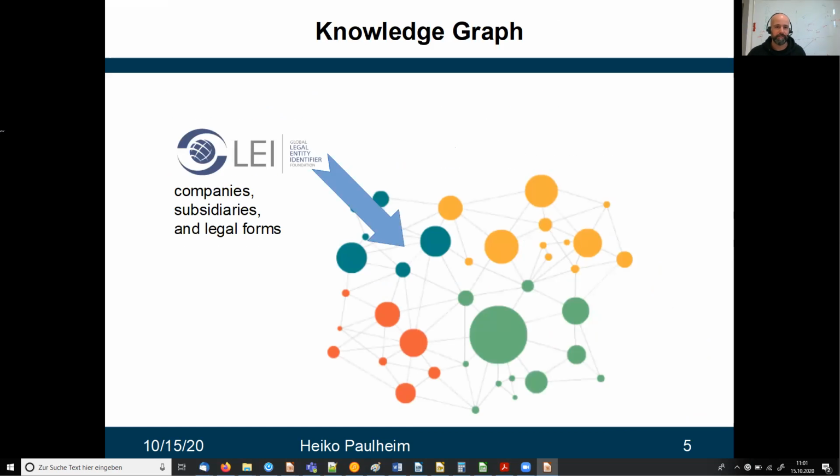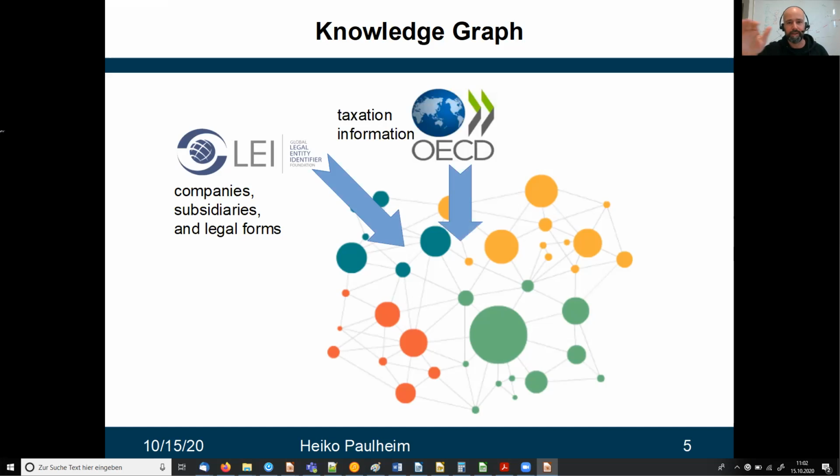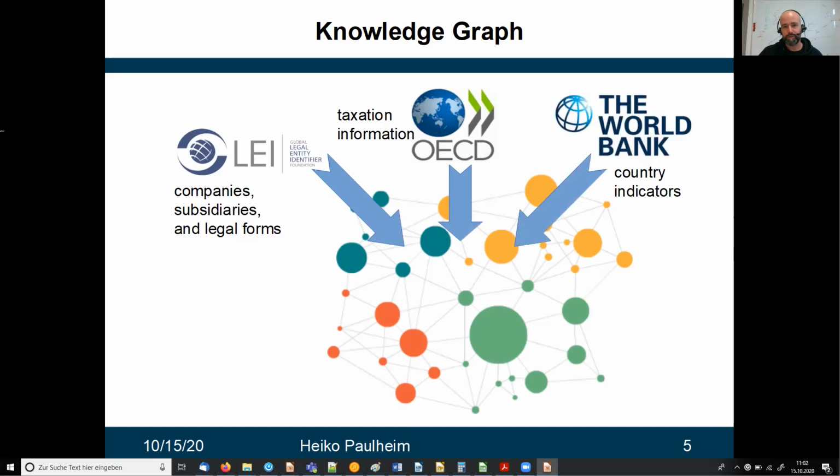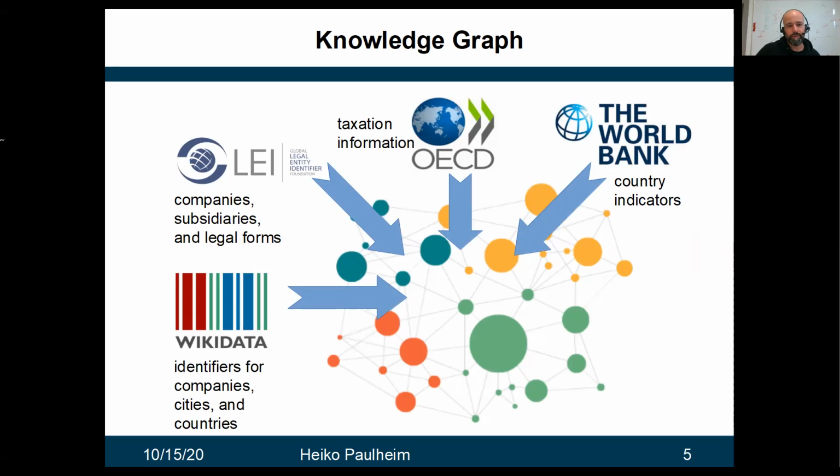This knowledge graph has several ingredients. So one of the main ingredients is GLEIF, the Global Legal Entity Identifier Foundation, which provides public data on companies, their subsidiaries, and their legal forms. We use taxation information for the different countries provided by the OECD. We use more relevant country indicators provided by the World Bank, like GDP and the like. And finally, we also use Wikidata to have a common set of identifiers for cities and countries, and also to link the companies which exist in Wikidata.